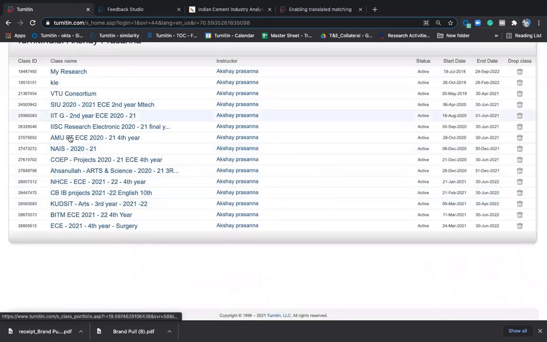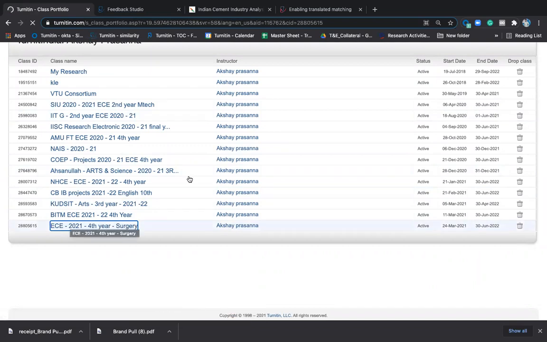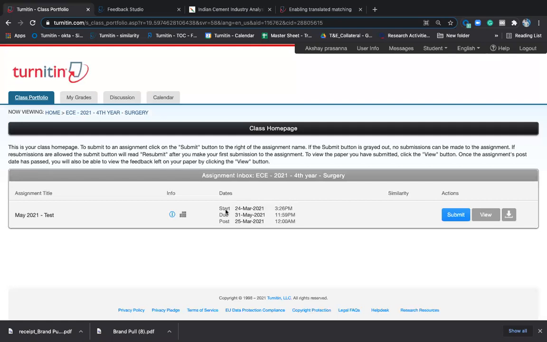Common email is possible. But normally what happens is whenever the student takes an assignment, when they click on the class or assignment, there will be a notification like this, sir. Start date, due date, post date. Start date is the assignment start date, due date is the date before which the student has to submit. Post date is about feedback.